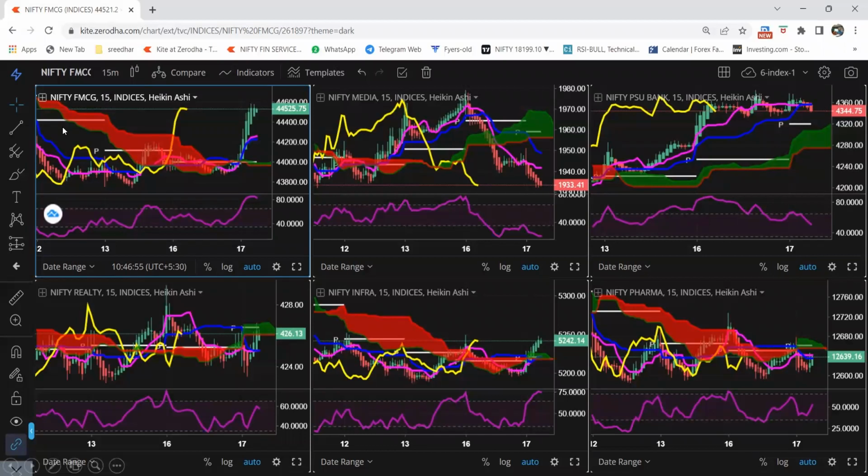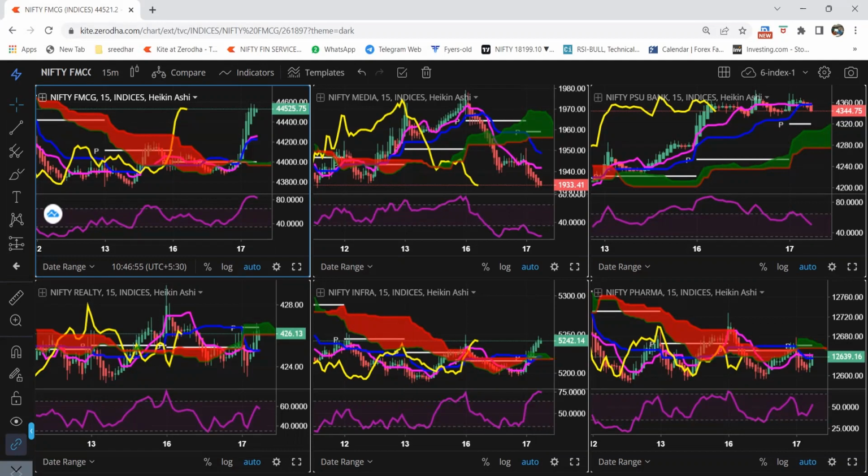Apart from this, a couple of more indexes are there, like the FMCG sector, which has ITC, Hindustan Unilever, Dabur, Marico. Media sector stocks like Sun TV, Zee Limited will decide too. PSU banks play a major role in the whole market. If PSU banks are strong, the market will not fall on most days. This is a general phenomenon we have noticed.